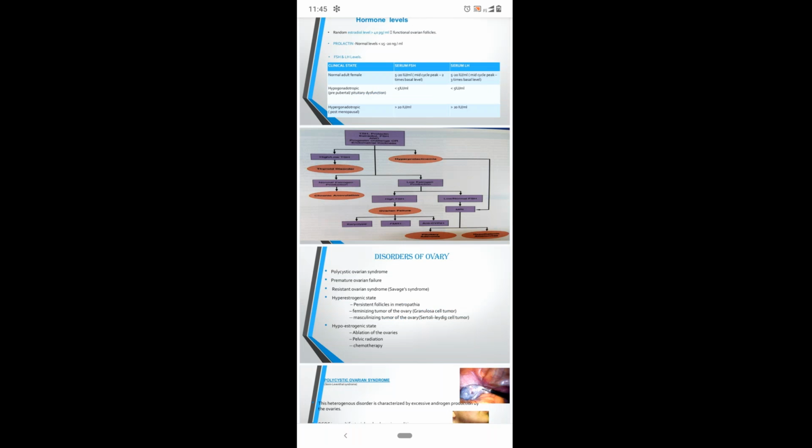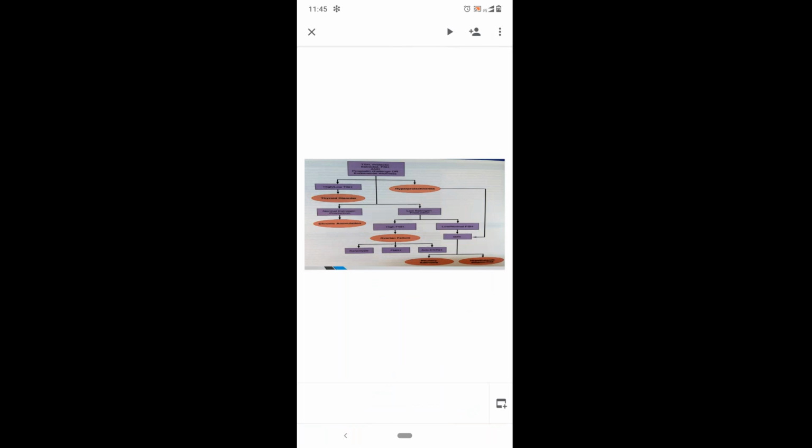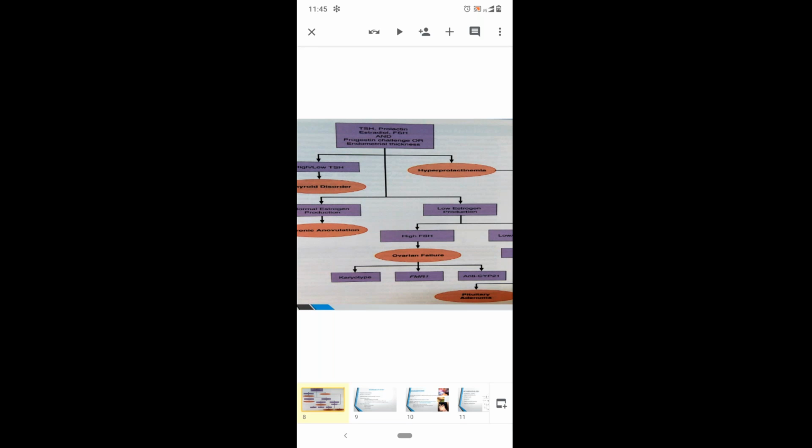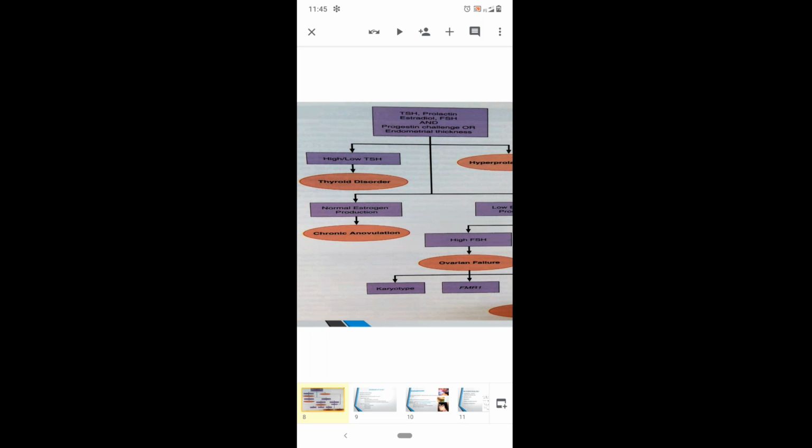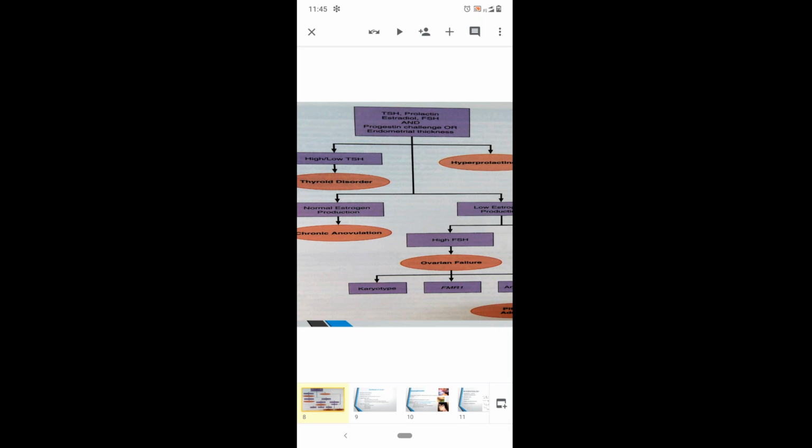And this is the flow chart. See, this is the flow chart. In the flow chart, what are all the investigations we have to evaluate in a secondary amenorrhea we have described. First, we have to do TSH levels because thyroid is the most common condition, and then followed by prolactin, estradiol levels, FSH, and progesterone challenge test. And finally, through ultrasound, we have to measure the endometrial thickness.